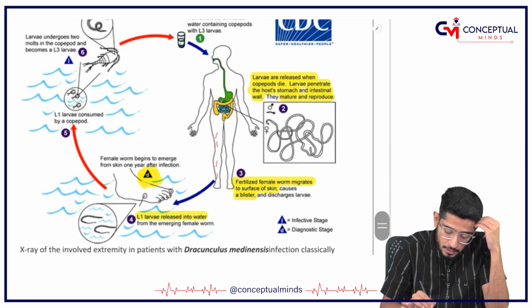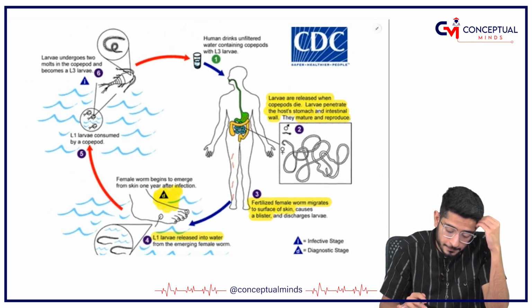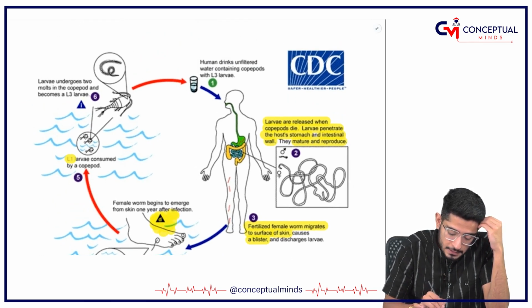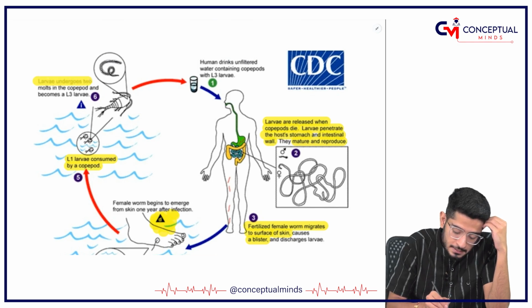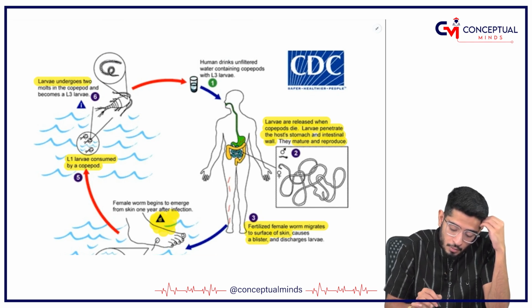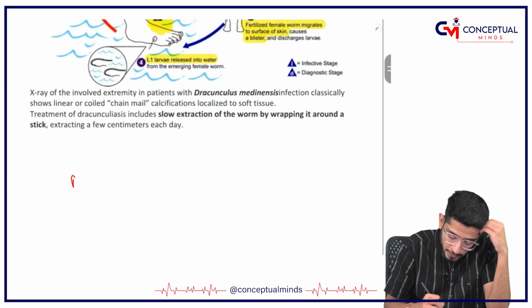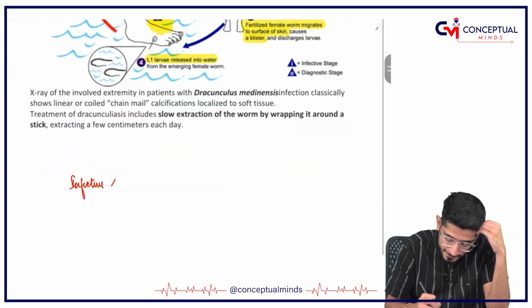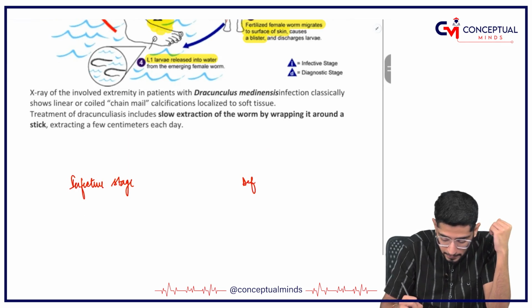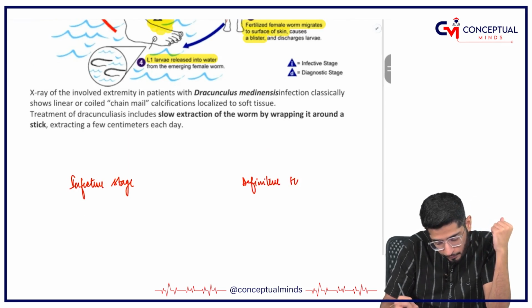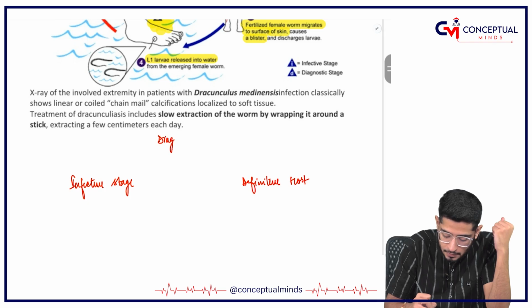So what is the diagnostic stage? The diagnostic stage is the larva only. Then it is again going to get consumed by the crustacean. Once it is consumed, this is going to be the infective stage. So L1 is the infective stage, where it will be incorporated via water. It is the infective stage for the crustacean. Okay, I'll write it for you: the infective stage, the definitive host, and the diagnostic stage.